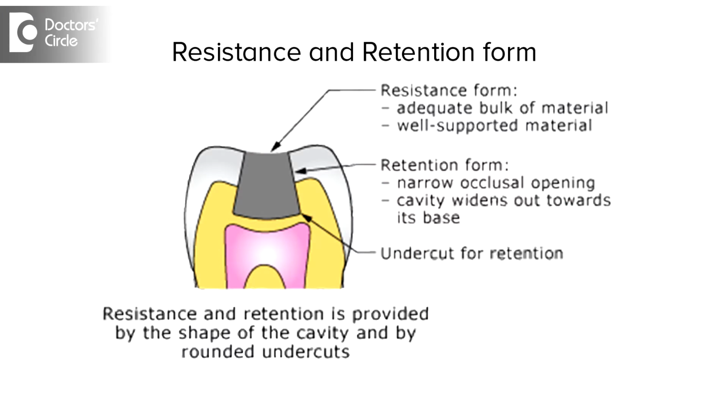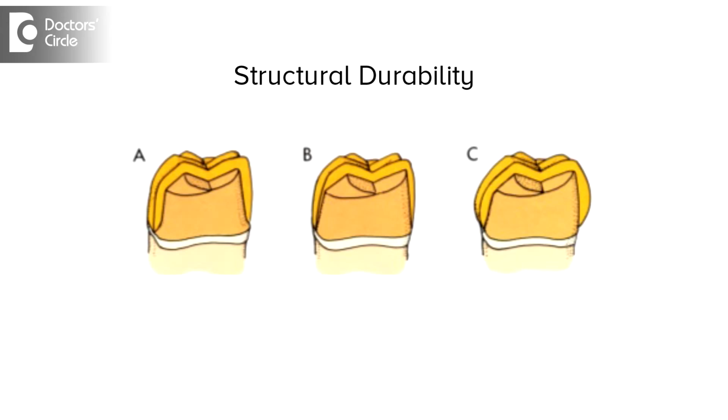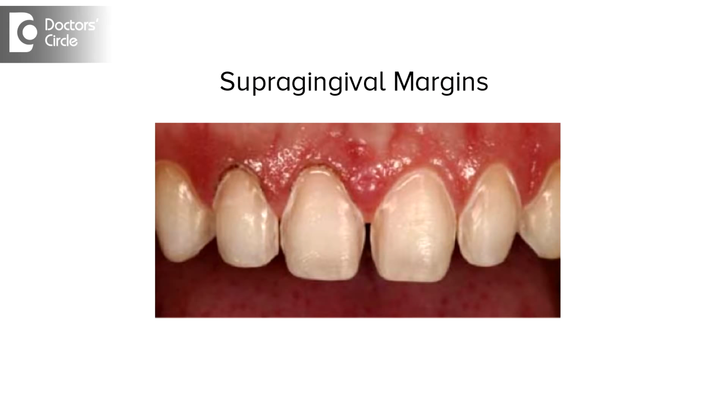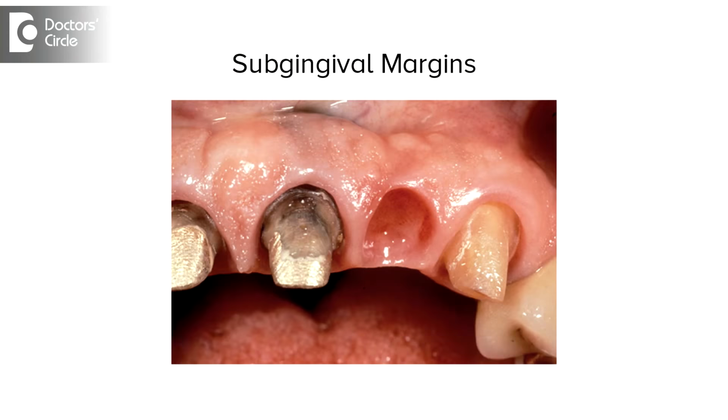Principles of tooth preparation include preservation of the tooth structure, resistance and retention form, structural durability, marginal integrity, and preservation of the periodontium. Preservation of tooth structure depends upon the placement of the margins, meaning where we are going to place them, whether subgingivally or supragingivally. If the crown height is more, we can place supragingival margins. In a very short tooth with a very low crown-root ratio, we can place them subgingivally, for more aesthetic purposes.